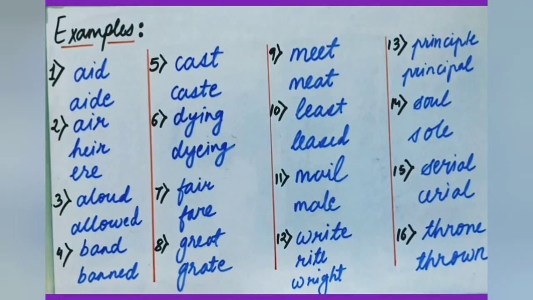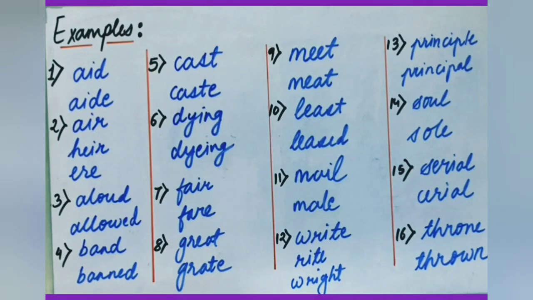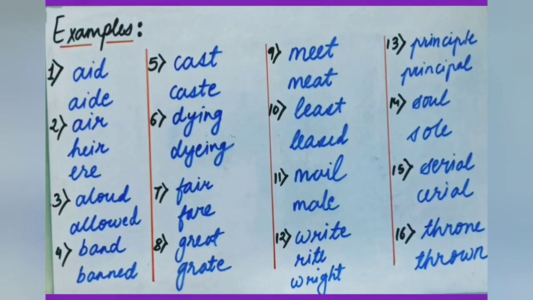The second one is air, heir and ere. The pronunciation of all these three words is almost similar. But the first one, air, as you know, is natural air, atmosphere. Heir means successor. Ere means before. Similarly, aloud, allowed, band, banned, cast, caste.